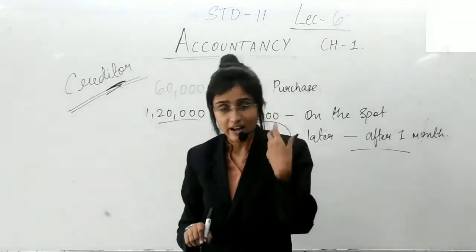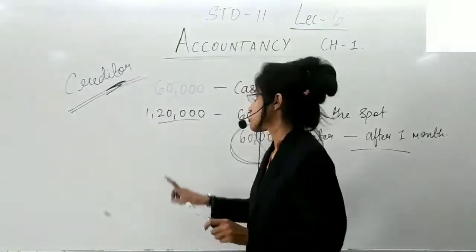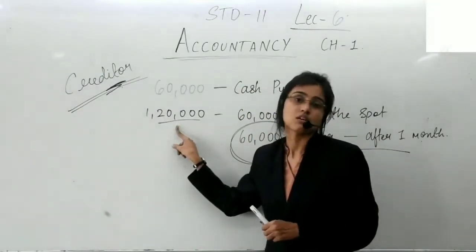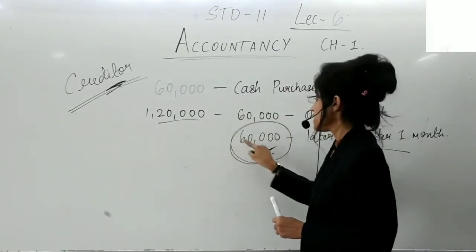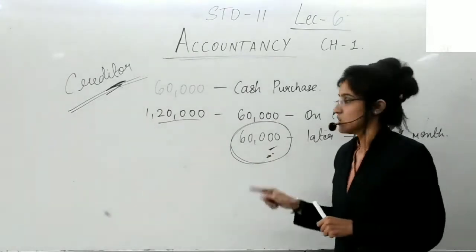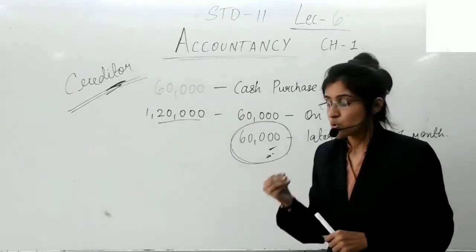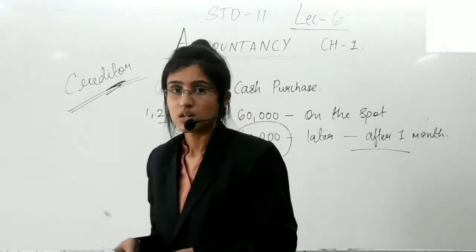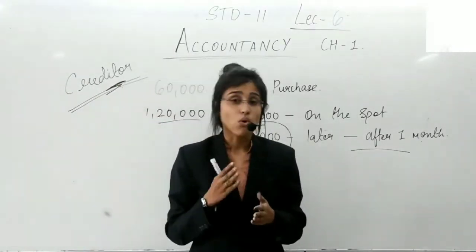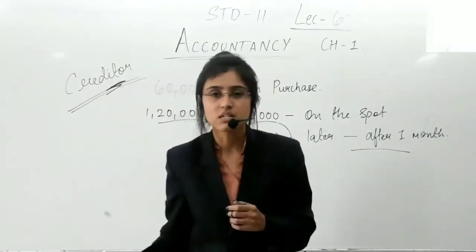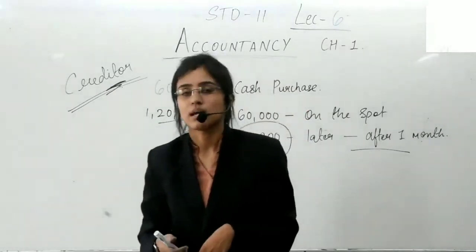I have to pay 60,000 to the person from whom I have purchased goods worth rupees 1,20,000. 60,000 I have paid during that moment itself, and the remaining 60,000 I'm going to pay later. So this is my liability. So any amount payable to the person who supplies goods and services on credit is a liability, or any amount payable for borrowed money is also a liability.